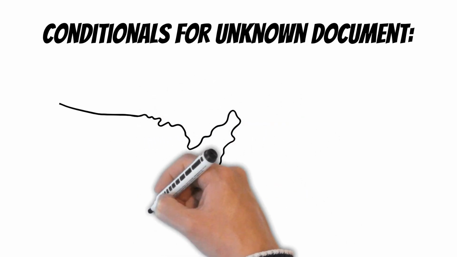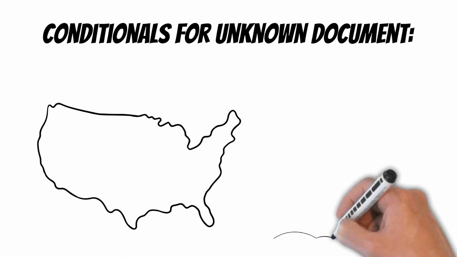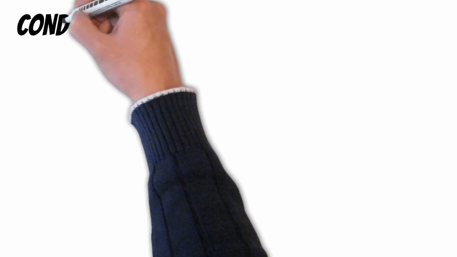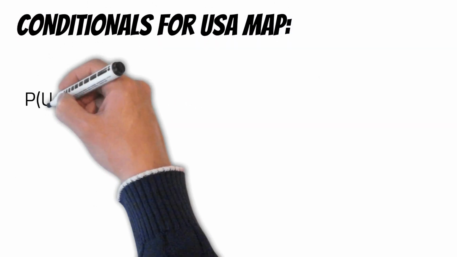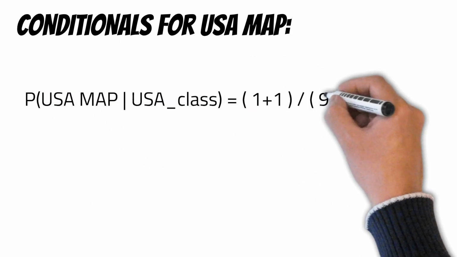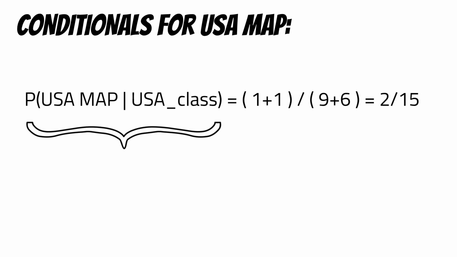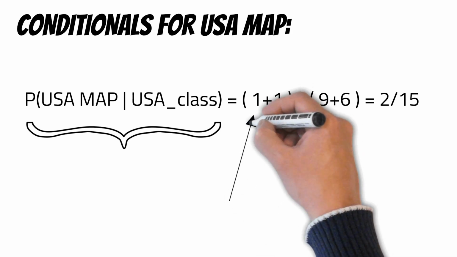For our unknown document, we'll need 2 sets of conditionals, one for the USA map and one for the Eiffel Tower. Let's take a look at the first conditional for the USA map. We're going to calculate the probability of a USA map given a USA class. The vertical line means given USA class.